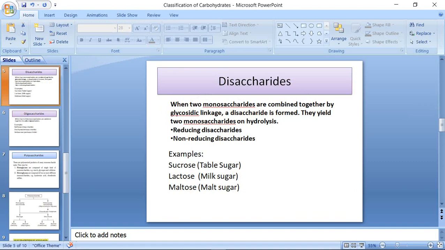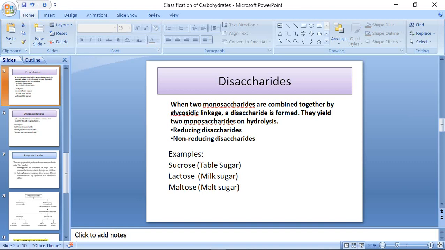Disaccharides. It is made up of 2 monosaccharide units. The general formula for a disaccharide is CnH2n-2On-1. They are classified into reducing disaccharides and non-reducing disaccharides. What is meant by reducing disaccharide? If there is a free carbonyl group present, it is said to be a reducing disaccharide.